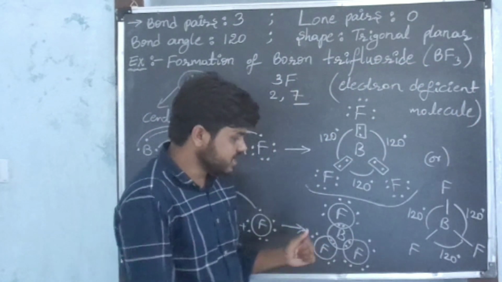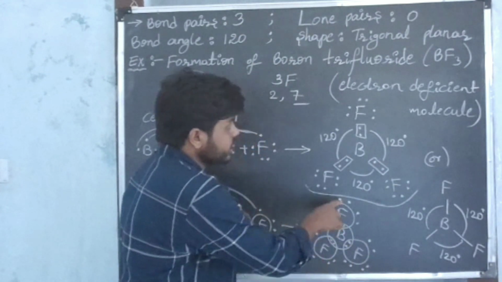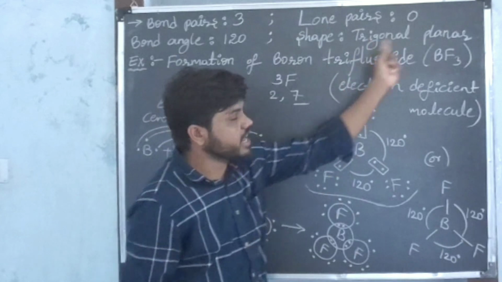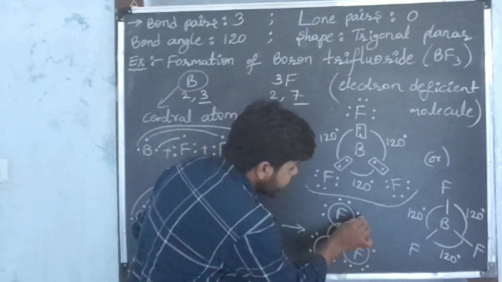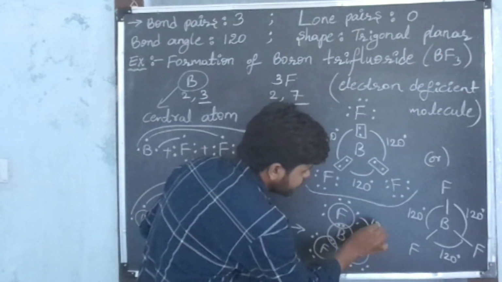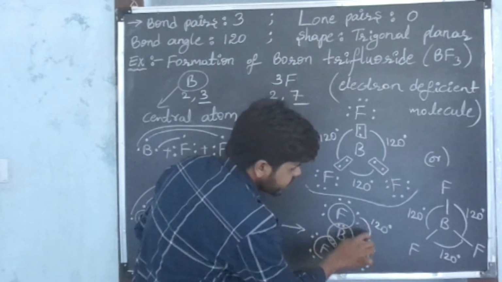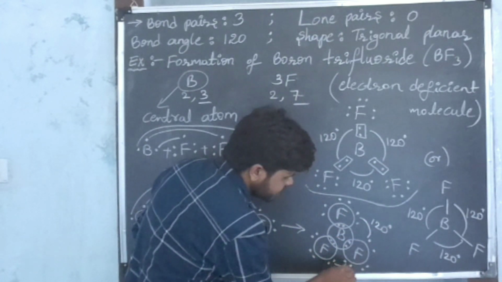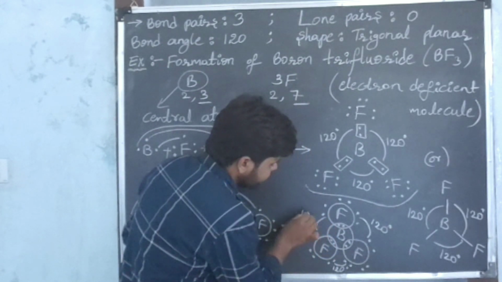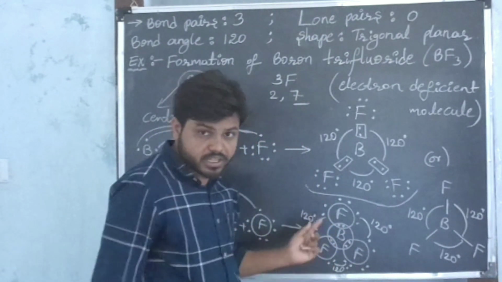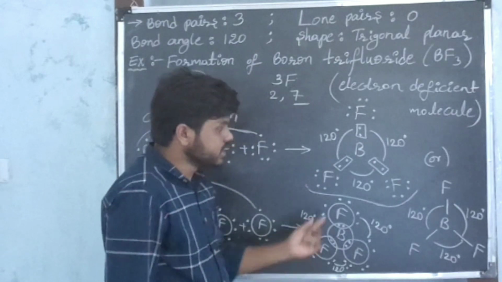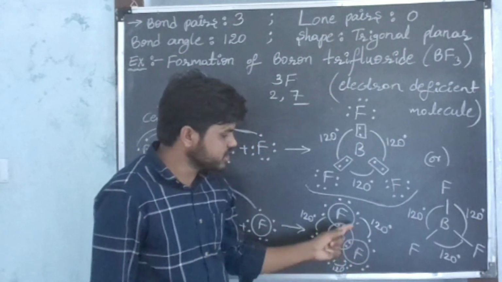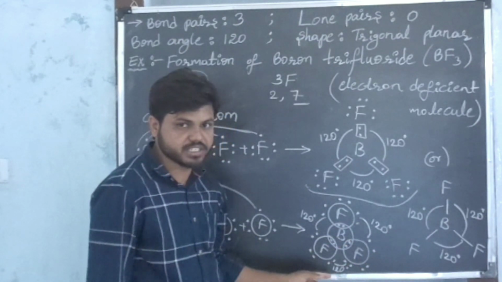By looking at this, we can say the shape of the molecule is trigonal planar. The bond angle between bonded atoms is 120 degrees.